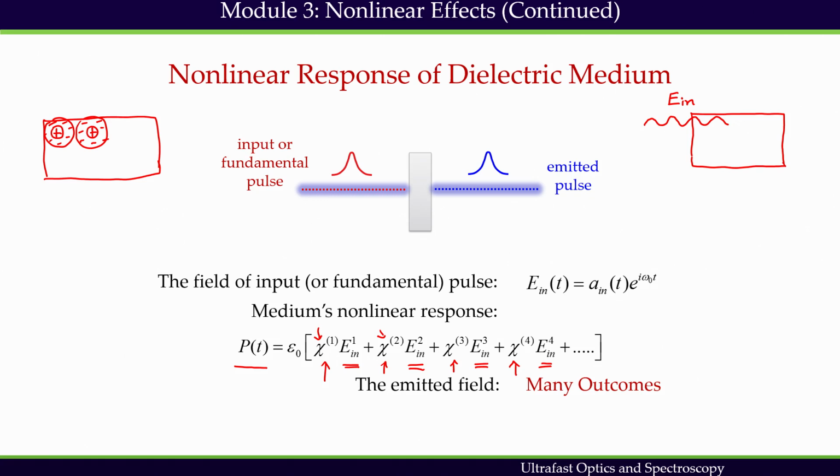So what happens is that due to the input electric field, we distort this electronic cloud. Let's say we distort it this way. This is positive, this is negative. But this distortion is not a static distortion.